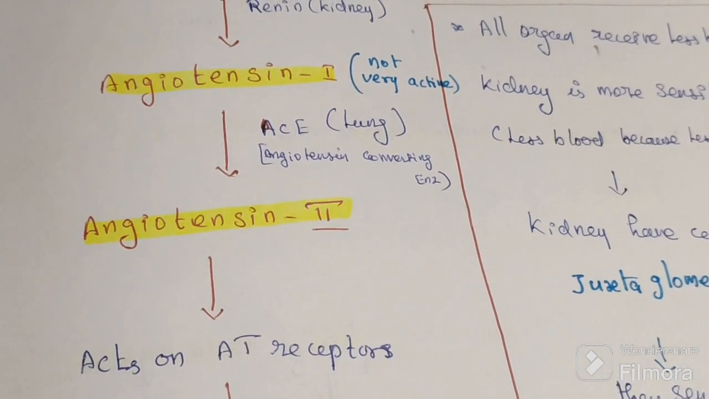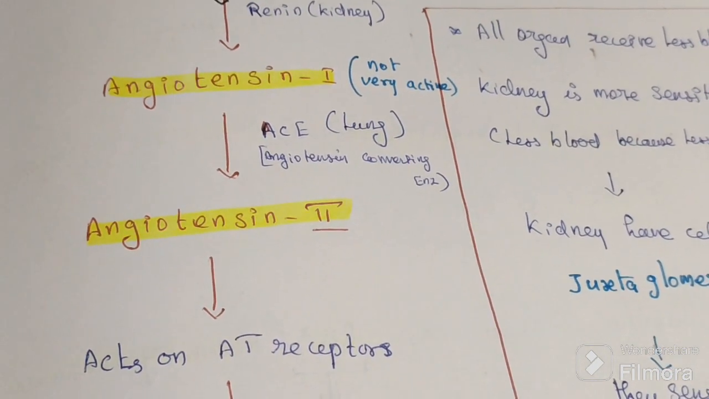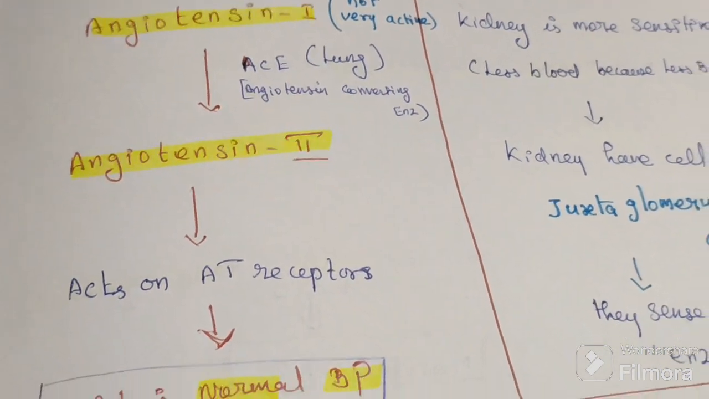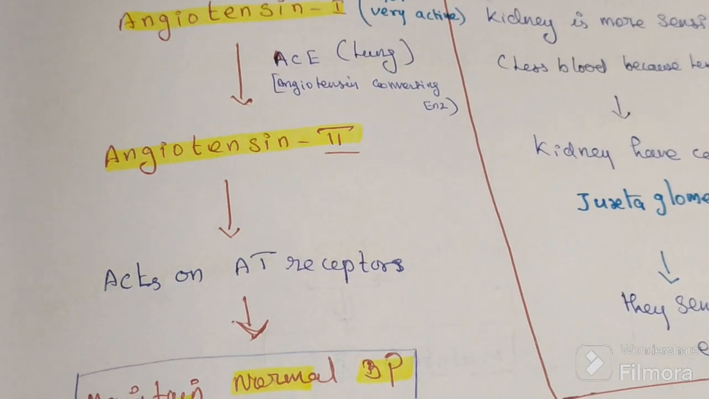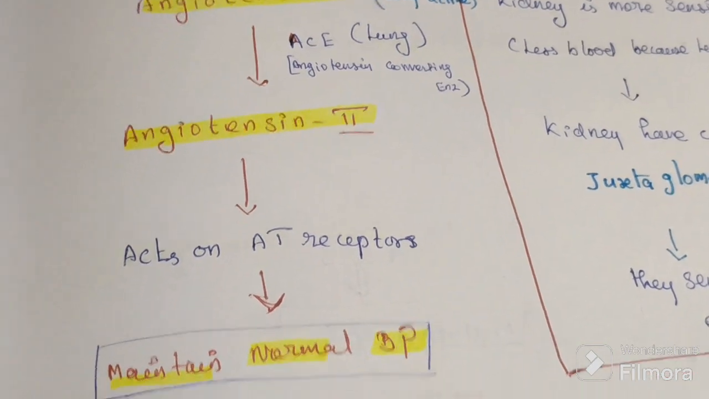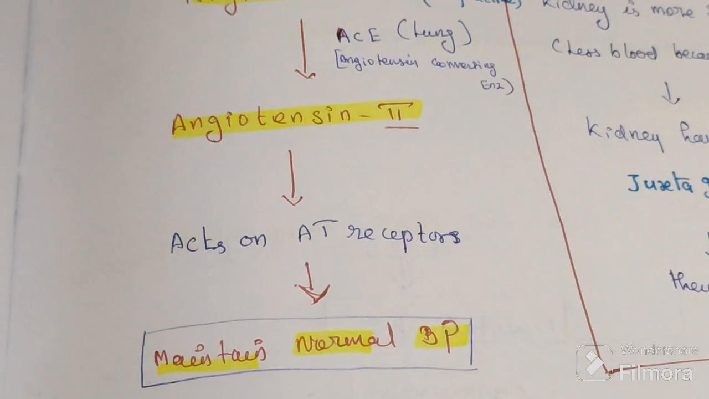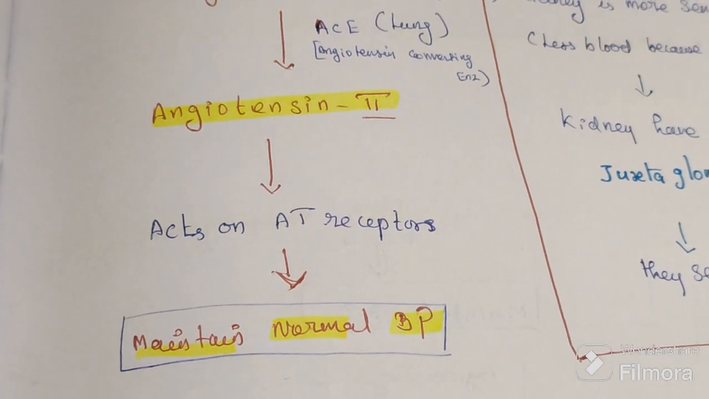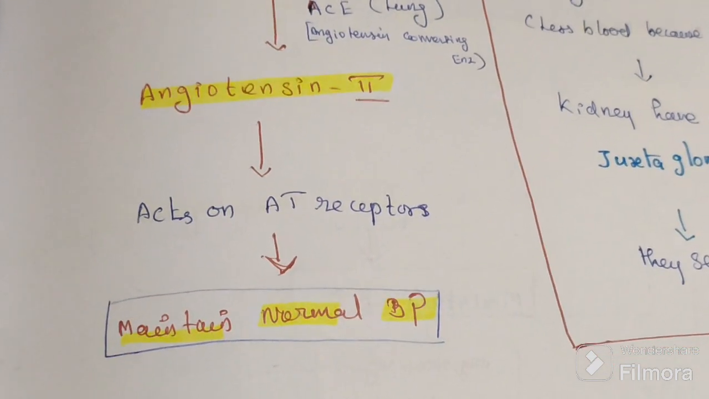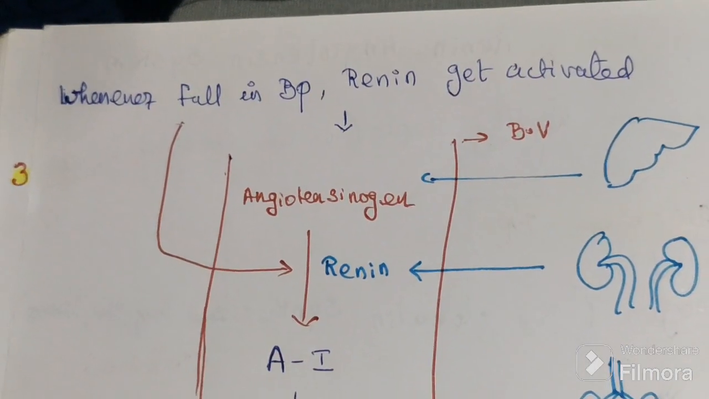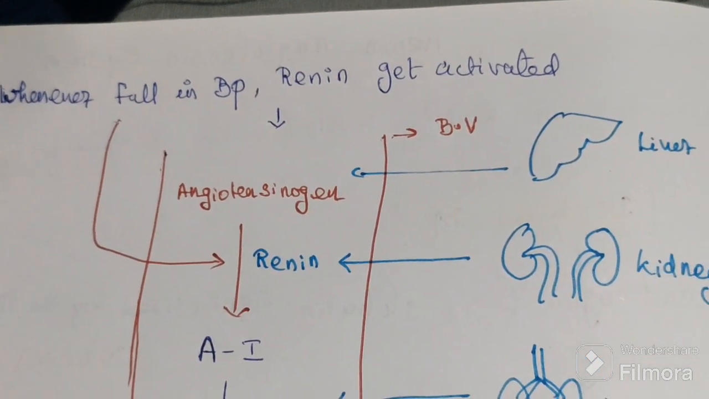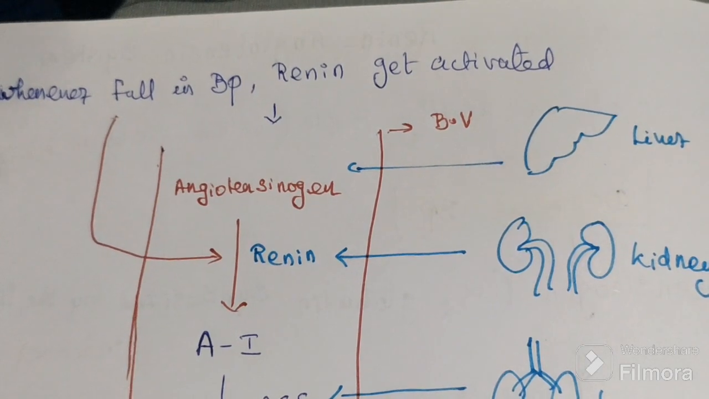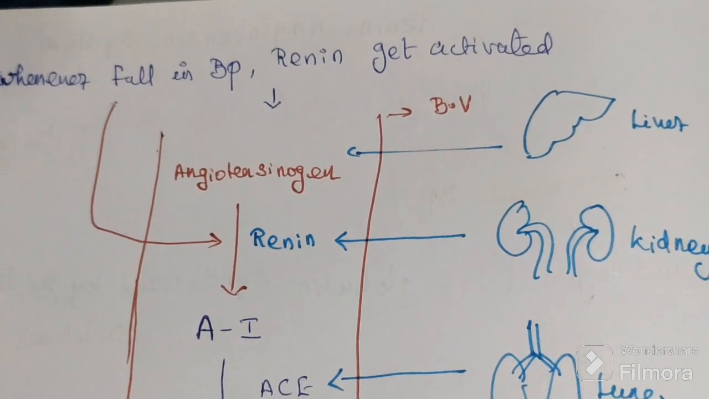Now it will act on six organs. All the six organs have angiotensin receptors. So this maintains normal blood pressure. What are the six organs? So this is the thing. Whenever there is a fall in blood pressure, renin gets activated.